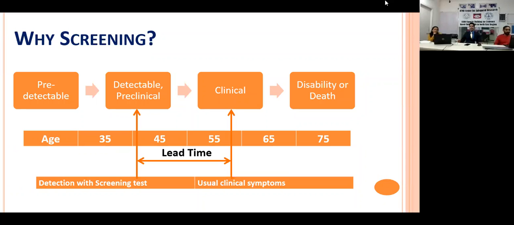So the screening test usually gives us an edge by identifying the patient before the manifestation of a clinical symptom. That is the advantage of screening, and that is what we want, to safeguard the patient. And in this way, maybe we can lower his or her cost also, because we are screening that patient where the treatment may not be that costly and it may be more efficacious or effective, and which may save the person's life. That is why we go for the screening test.